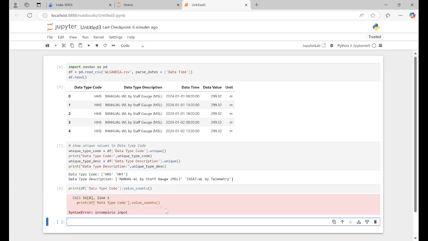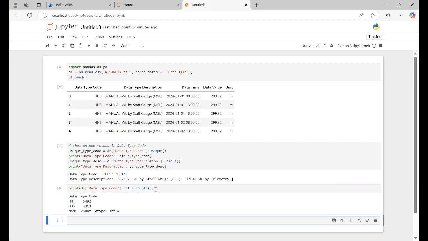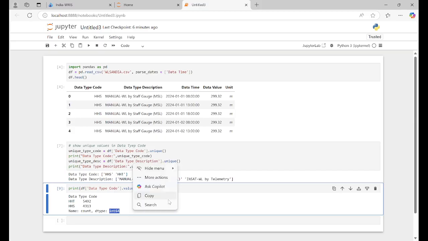Some issue. Oh, I have to close it. You can see for HST we have this many values, for HSS we have this many values, right? And the data type is int64.